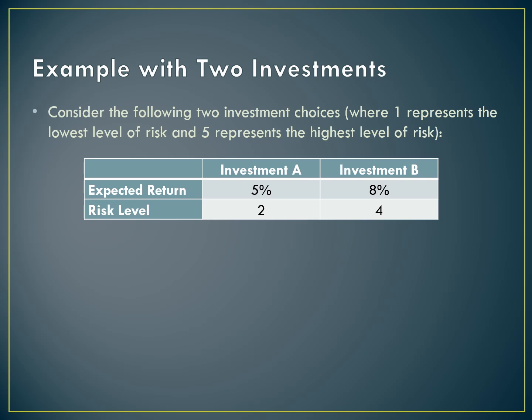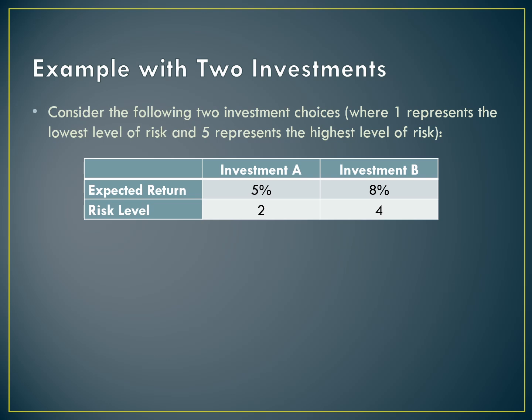Let's try to walk through some examples to really illustrate risk aversion. Let's start with two investment choices, and here we have investment A and investment B. Investment A is a lower return, lower risk investment choice. Our risk levels are just a simple 1 through 5 scale. 1 is the lowest level of risk, 5 is the highest level of risk. So investment A has about a 5% expected return. That's the average rate of return you can expect to earn from that investment. And it's got relatively low risk at a 2.